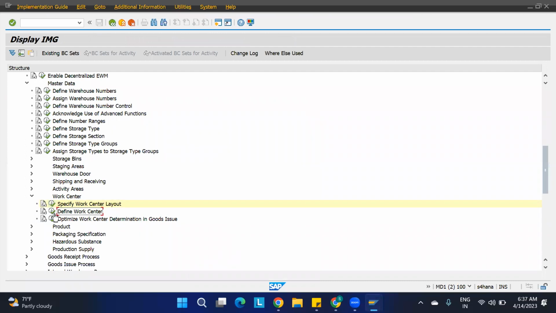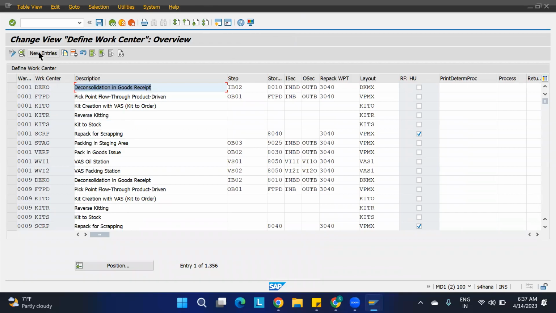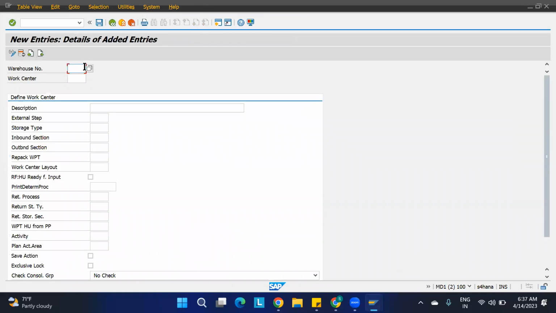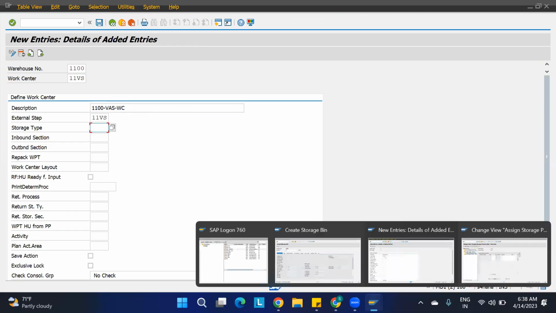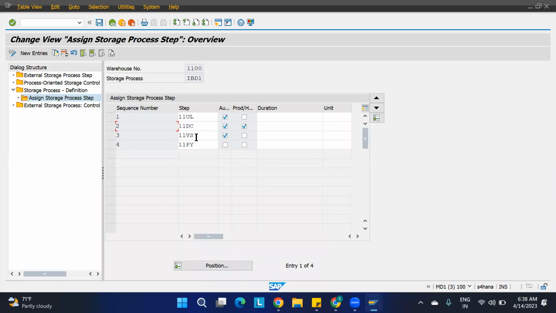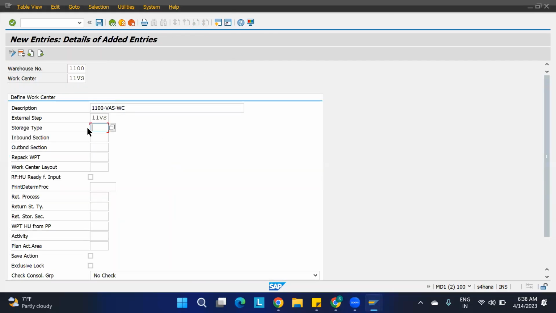Go to the define work center. Here say new entries. 1100 is the warehouse number. I'm going to say work center as well 11 VS only. So I'll say 1100 VAS work center. I'm going to create it here. What is the external step? 11 VS, am I right? This is the external step we have given here. See here, 11 VS is the external step. And the storage type 11 VS only.